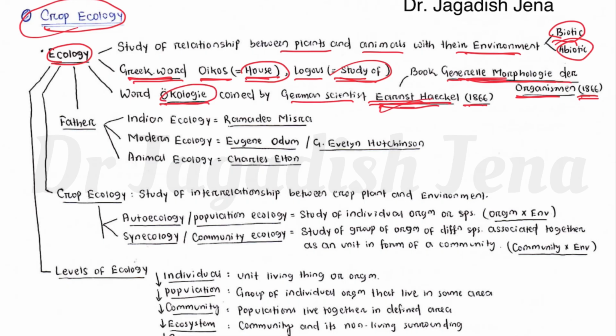Another important point you have to keep in mind is the father of ecology. Father of Indian ecology, Ramdeo Mishra. Ramdeo Mishra is considered the father of Indian ecology. Father of modern ecology, Eugene Odum, and in some textbooks you can find G. Evelyn Hutchinson. And for animal ecology, Charles Elton. So this is basically the father of ecology. In some textbooks you can find Ernst Haeckel as well.